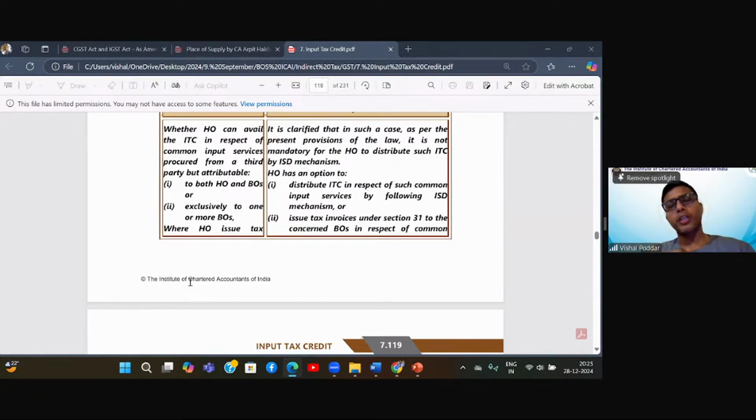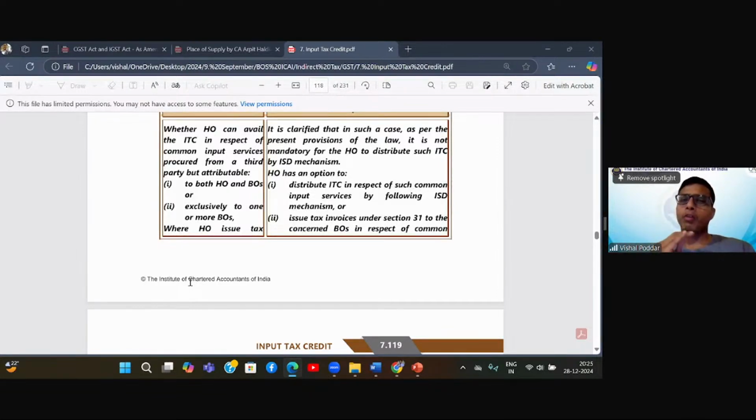Now, what is cross charge under GST and from where it has come? It has come from Schedule 1, Entry 2. Now, what is Schedule 1? Schedule 1 is deemed supply. That is where the supply is made without consideration. What is Entry 2? Entry 2 is where the supply is made to related persons or the supply is made to distinct persons.